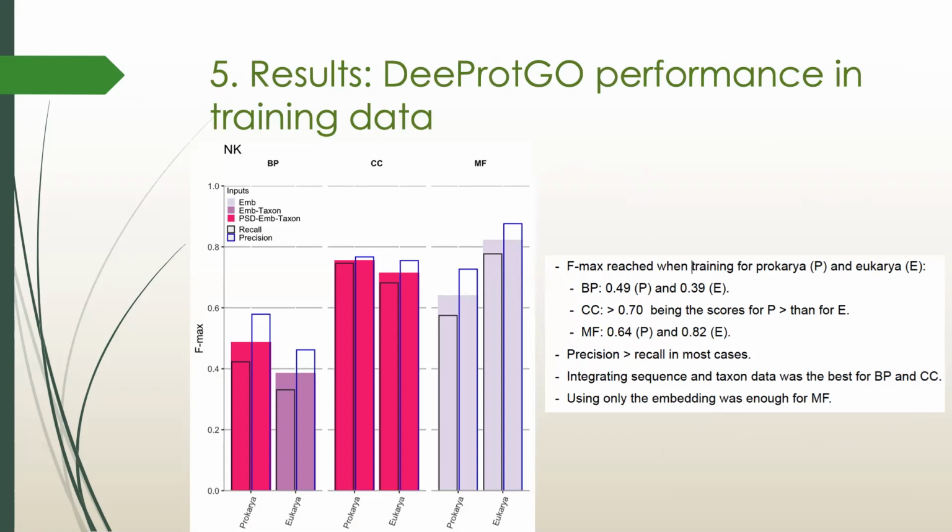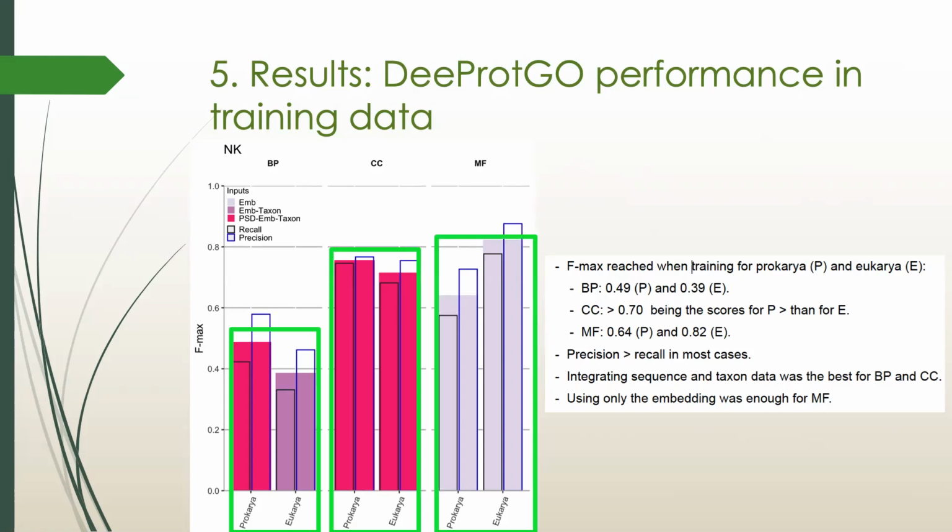So, as you can notice here, for biological processes, the Fmax reached were 0.49 and 0.39 for Prokarya and Eukarya, respectively. The Fmax for predicting cellular components was 0.70 in the 2 considered models, Prokarya and Eukarya. Meanwhile, in the case of predicting molecular function GO terms, the Fmax reached were 0.64 for prokaryote models and 0.82 for eukaryotic models.